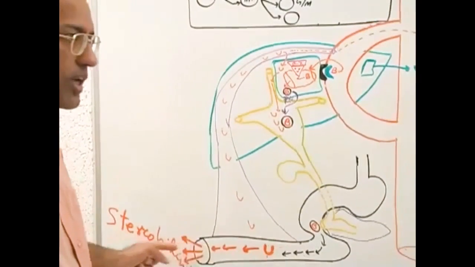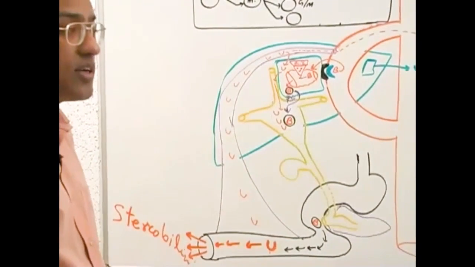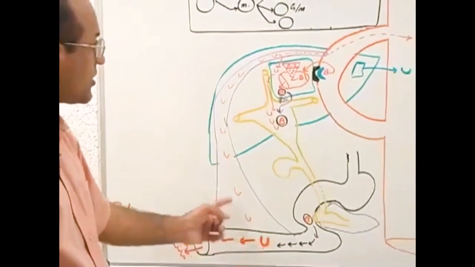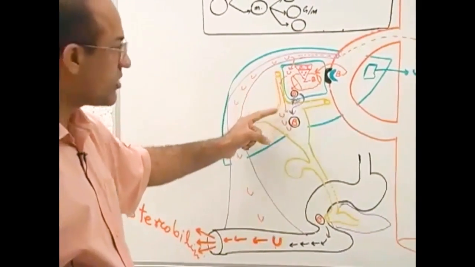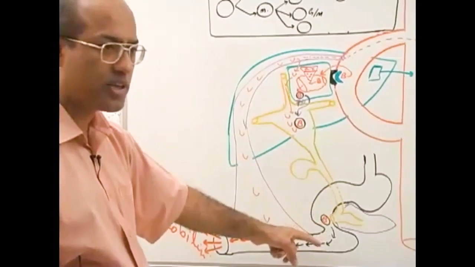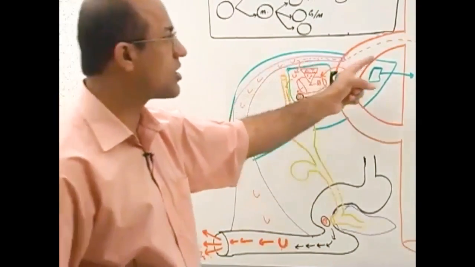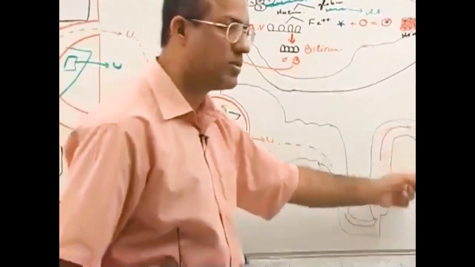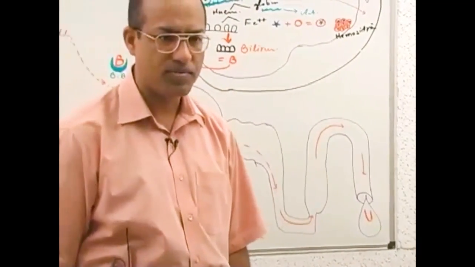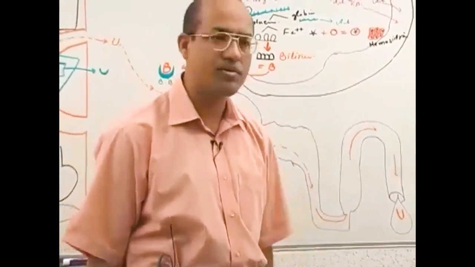Most of it goes out as stercobilinogen in fecal matter. Some of it is reabsorbed as urobilin, but while it is passing through the liver, it is again pushed into the biliary drainage system. A very small percentage escapes into general circulation. From there, traces may come into urine normally. This is the normal breakdown of red blood cells.